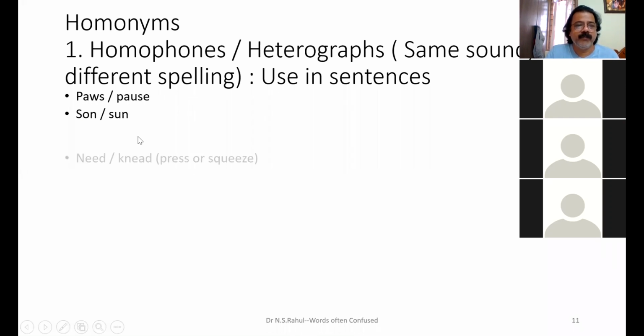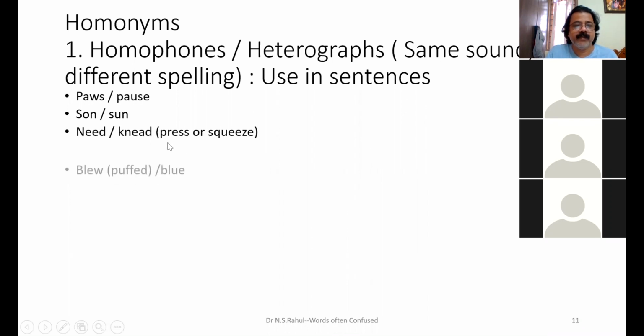Sun, you know. Need I explain? KNEAD. Blue. Blow, past tense blew. Blow means to puff; we blow a balloon. HAIR, and HARE. What is HARE? Anybody? HAIR and HARE both are pronounced the same way. HAIR, you know. HARE is a rabbit.